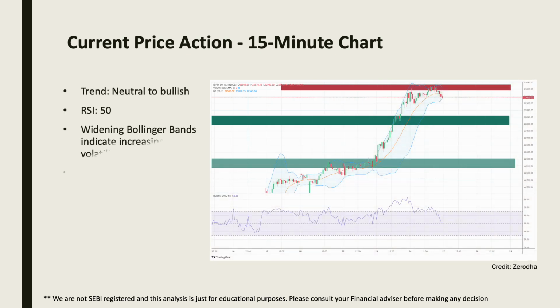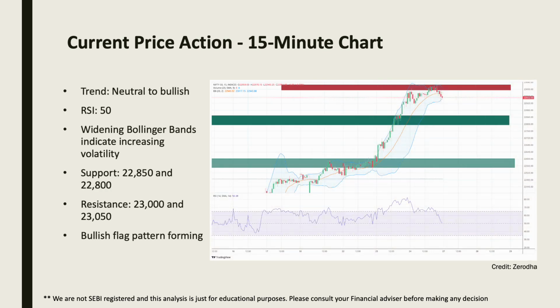Moving to the 15-minute chart, the trend is neutral to bullish with the RSI around 50. The widening Bollinger Bands indicate increasing volatility and significant price movement in the coming sessions. Support levels are again at 22,850 and 22,800 with resistance at 23,000 and 23,050. We also see a bullish flag and pole pattern forming, indicating a bullish trend.